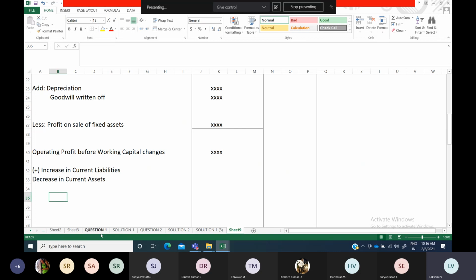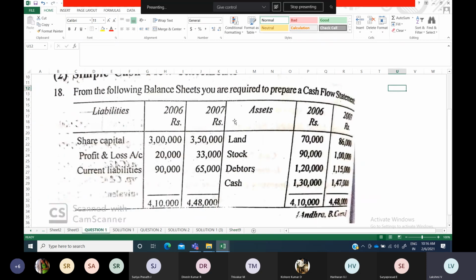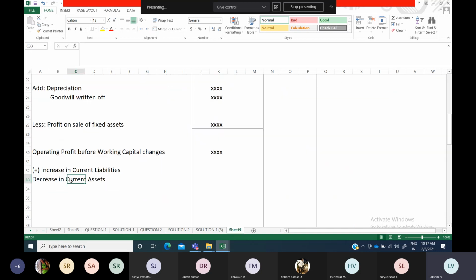You have to compare the amounts. First you have to go through the year, whether 2006 is given first and then 2007, or 2007 and then 2006, how we are doing. You should find all these things. So you have to listen to the question very keenly and answer accordingly. Like this, go through and find out if there is any increase in current liability and decrease in current asset, you add up. You put the concerned amount here and add it with this amount, and finally you again find one amount.